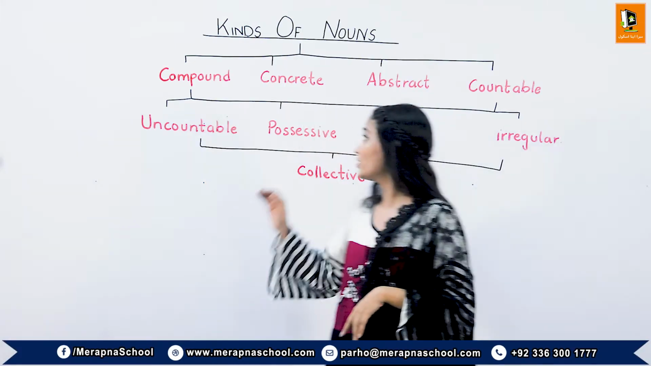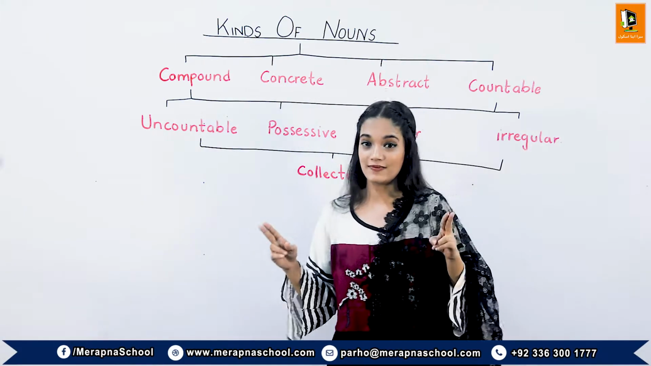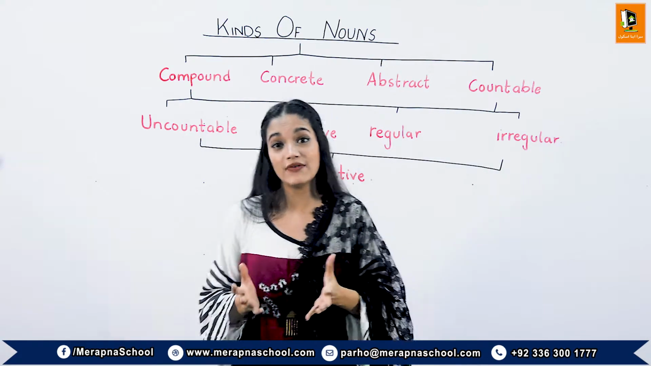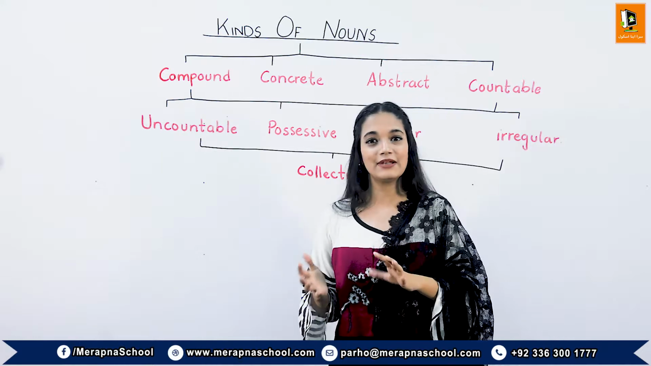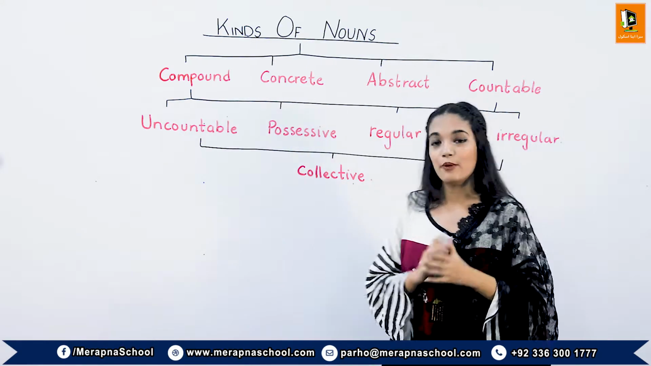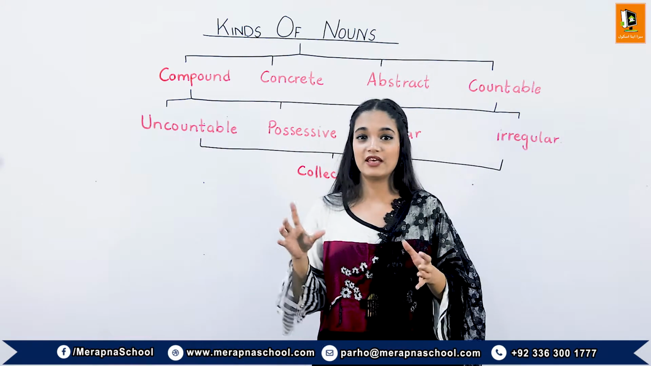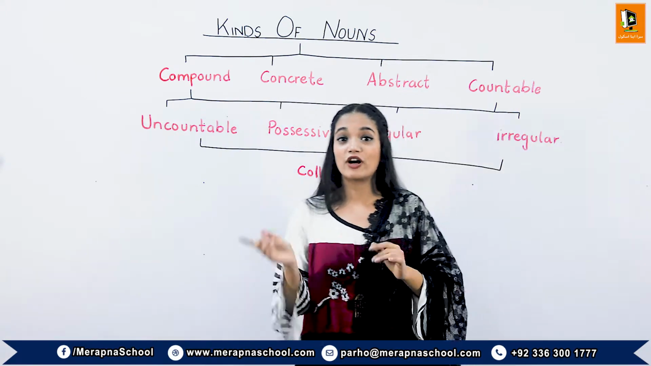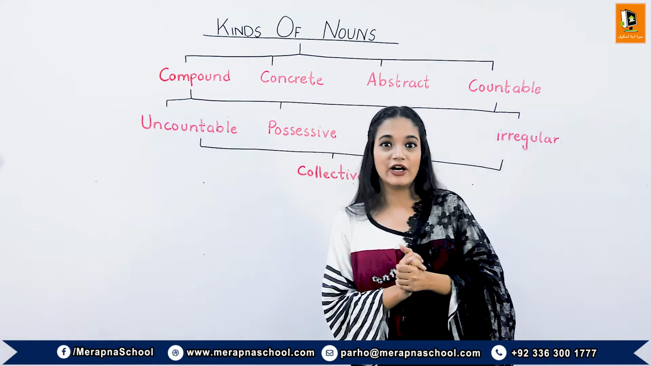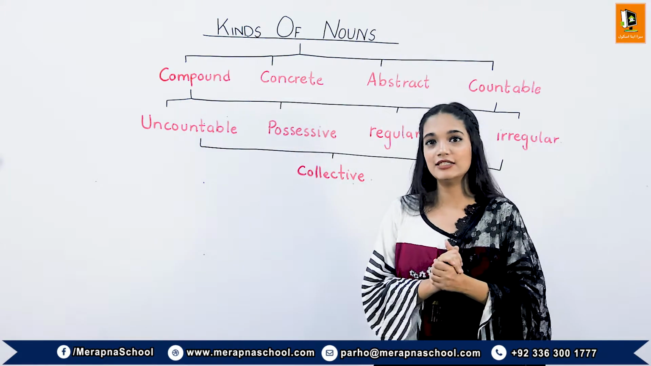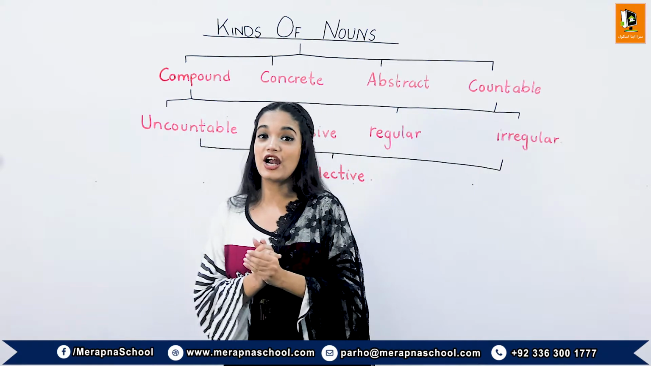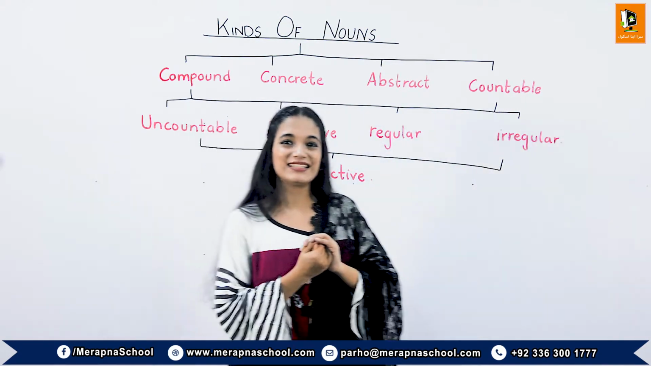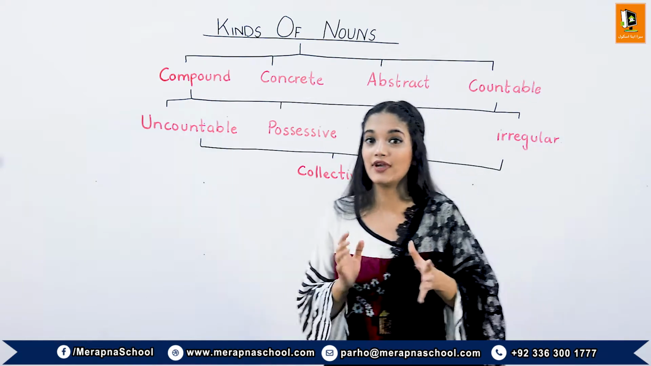The concrete noun can be divided into two types. It can be a common noun or a proper noun. A common noun is a general name given to a person, place, animal or thing. Like boy. Boy is a general name given to boys. And girl. Girl is a general name for a person. Bird is a general name for an animal. City is a general name given to a place. A pen is a general name given to a thing.